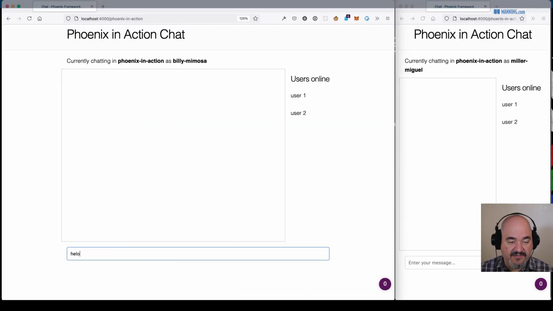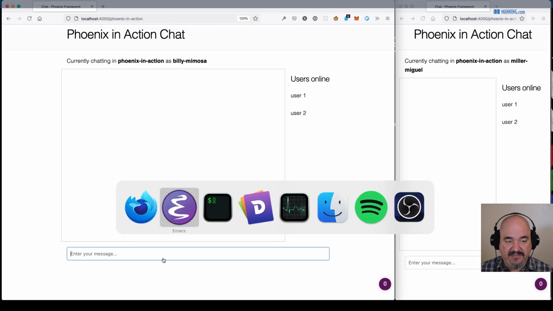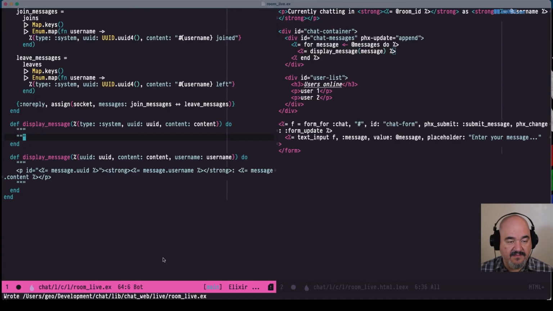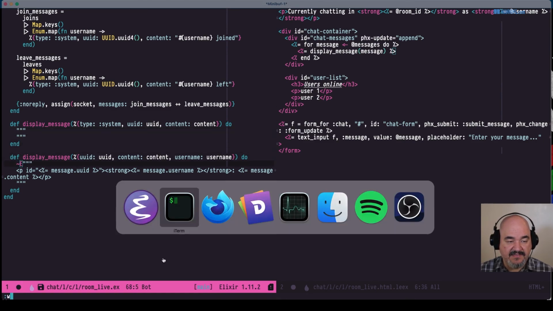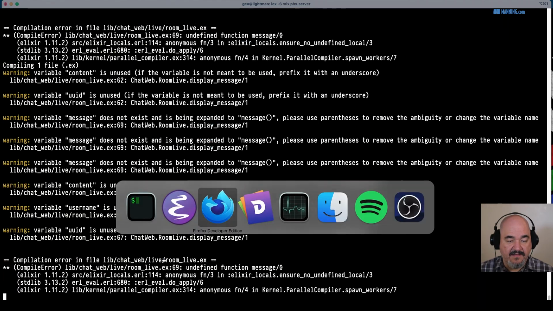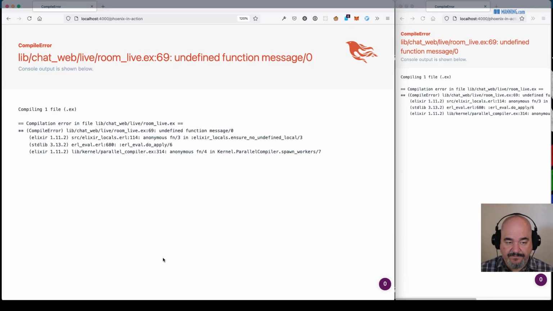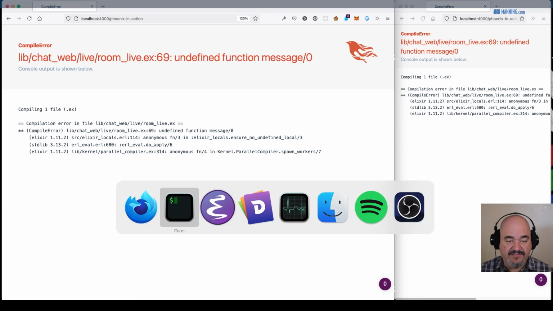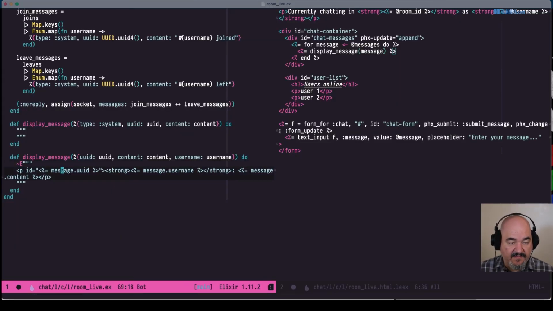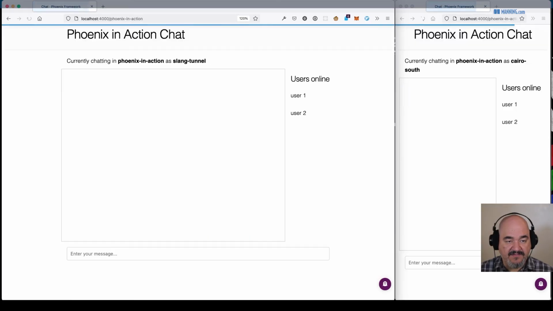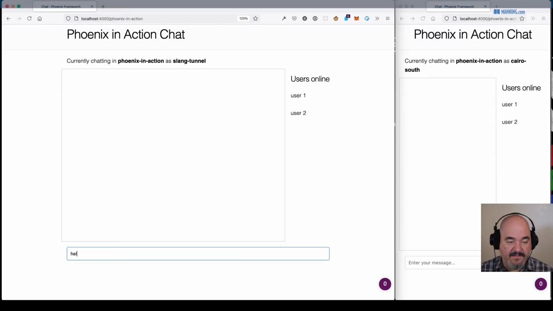So this should display message, and it does not. So let's make sure that this is being done correctly. I think, is it E? Nope. Undefined function message. So there's something, oh, right. It's not message.uuid, and it's not message.username, and it's not message.content. I've already pattern matched those out. Hello. Okay, cool. So that is working again.